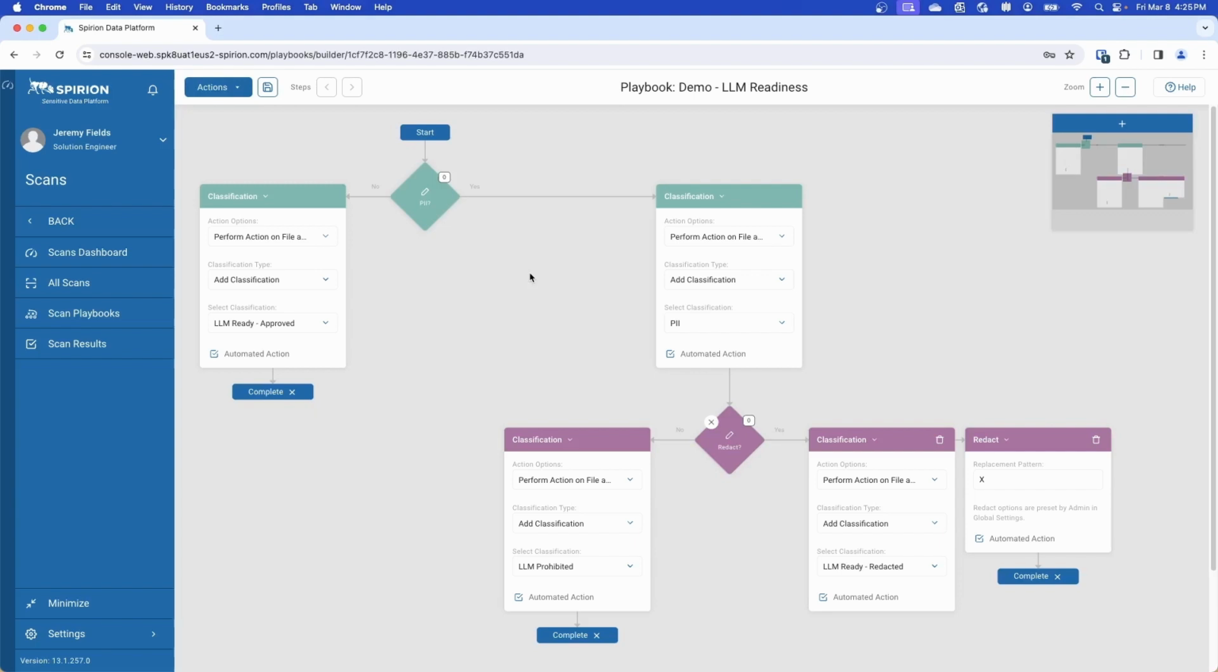use as training data for a large language model, knowing that LLM readiness, or the lack thereof, is a classification Spirion can apply alongside any other labeling schema that an organization might like to enforce.